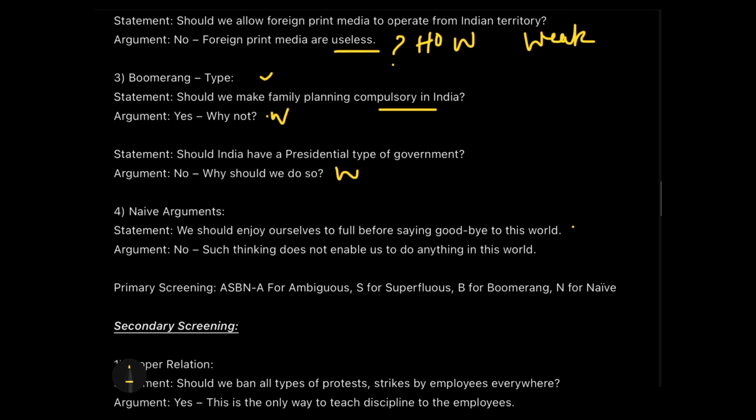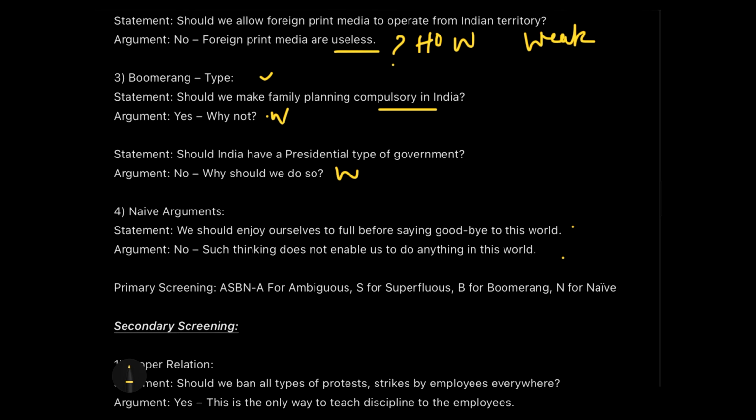And the argument is saying no, we should not enjoy. Why? Such thinking does not enable us to do anything in this world. Okay. See, they are related. These two statements and arguments are related to each other, where we are talking about enjoying life before dying and not enjoying life because that will not help us do anything in this world. Of course, they are related.